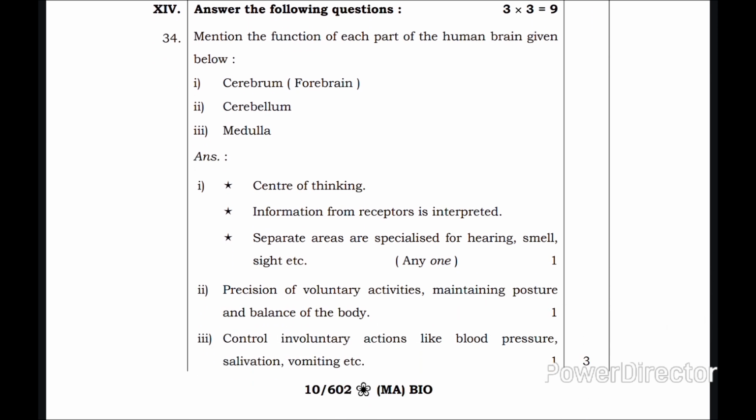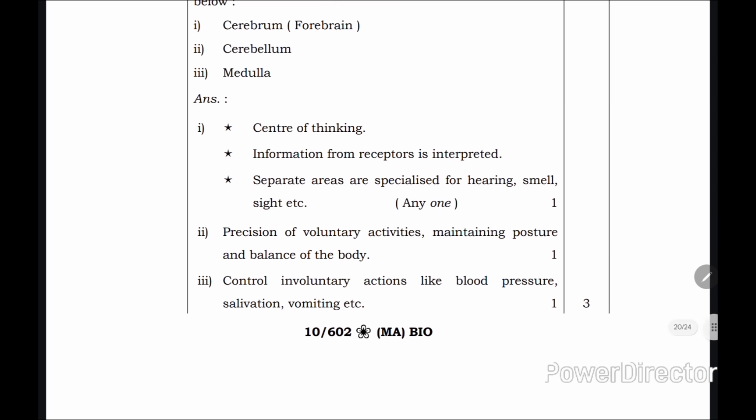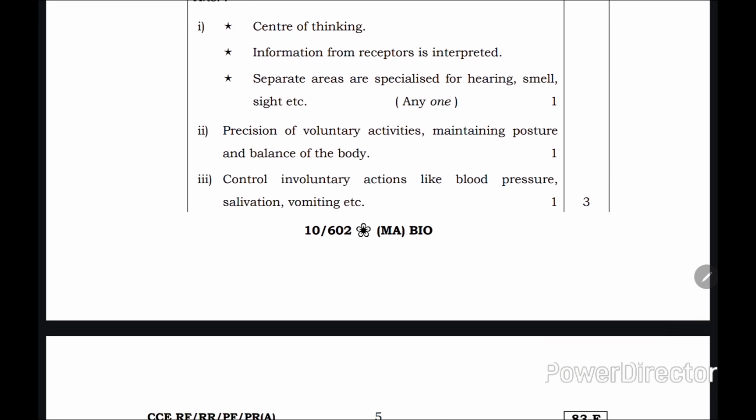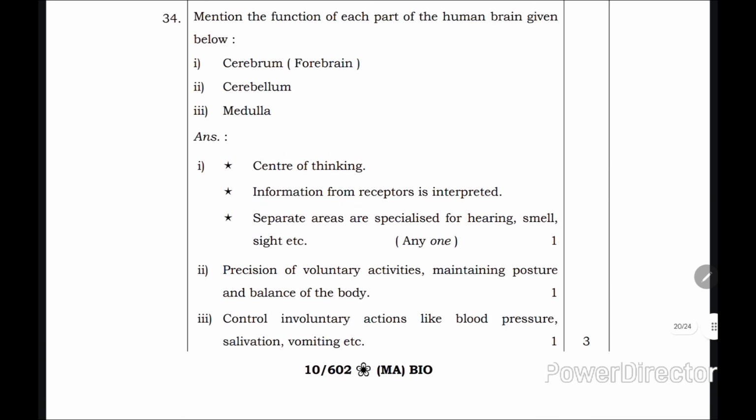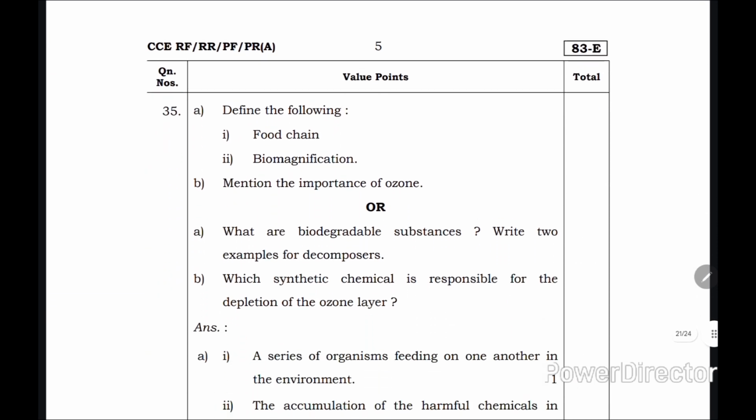Next, mention the function of each part of the human brain given below. First is the cerebrum or forebrain. Its function is the center of thinking. Information from receptors is interpreted. Separate areas are specialized for hearing, smell and sight. You can write any one. Next is the cerebellum: precision of voluntary activities, maintaining posture and balance of the body. Third one is the medulla: controls involuntary actions like blood pressure, salivation, vomiting, etc.